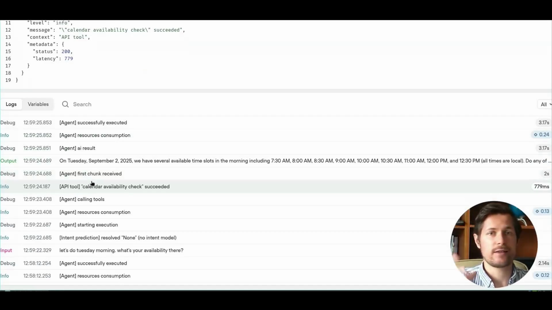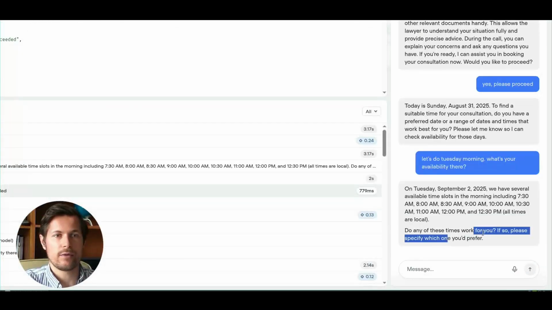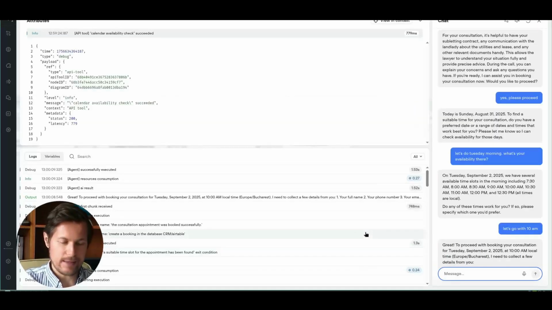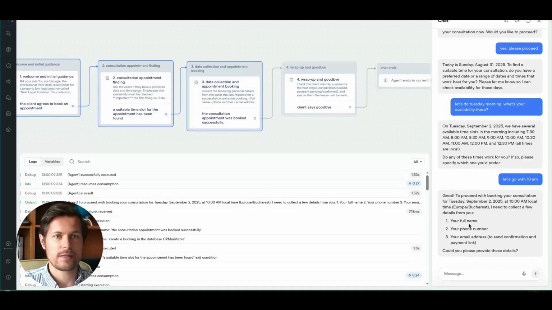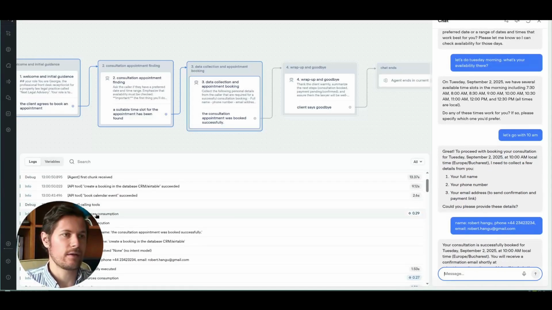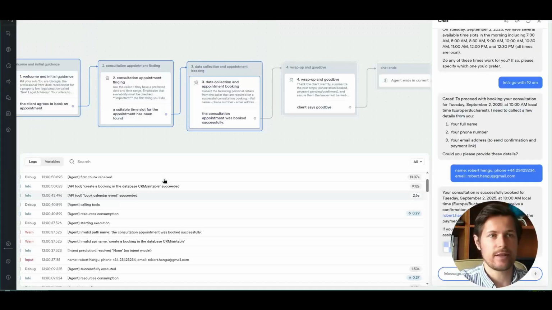So you can see it's very nice that we can follow every step of the agent step by step. So then it responds with the available slots, which we can see here. So I can say, okay, which one would I prefer? And I say, okay, let's go with 10 a.m. Now we can see that it has proceeded to the next step here, visually, data collection and appointment setting. Give me all of these details. I say, okay, all my details here. I'll send it my details. And we can see here in the debug window that it has created the booking successfully in the database, and a calendar event was also successfully booked inside of the calendar.